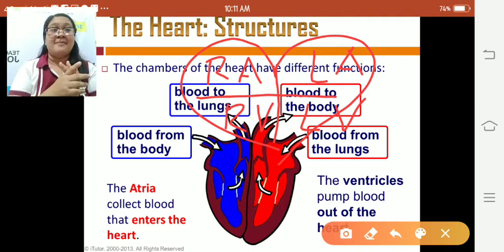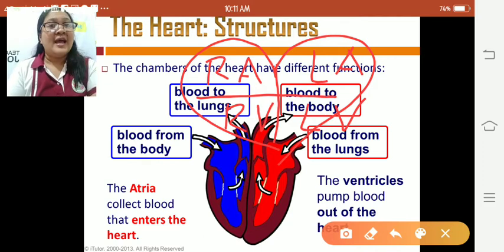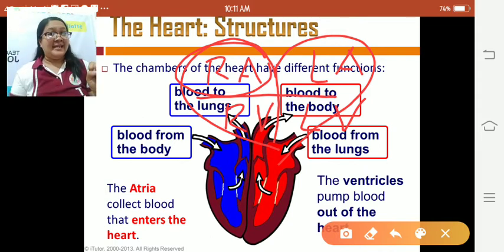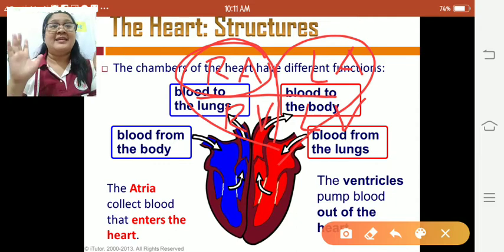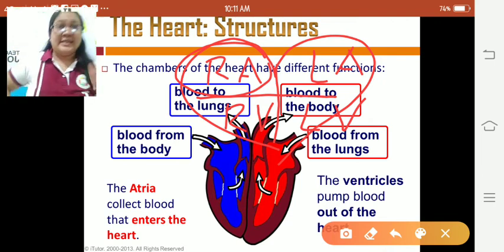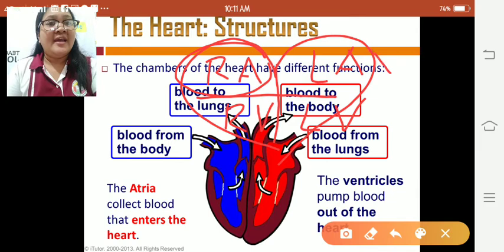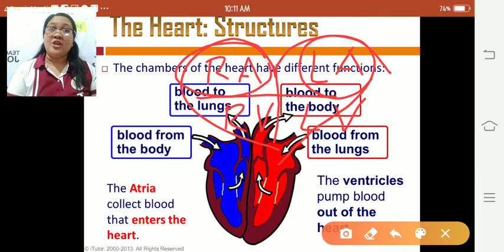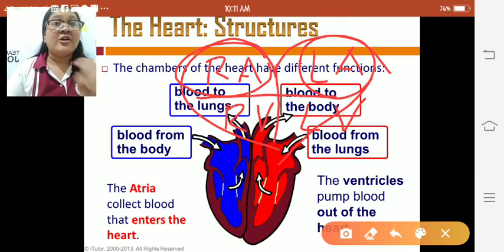Ang right atrium, sila ang ga-collect it blood from the body, and ang gina-collect nila nga blood is deoxygenated blood. While the left atrium, ang gina-collect nila nga blood is halin sa aton nga lungs, and those blood is already oxygenated. Okay? So let's talk about the ventricles.